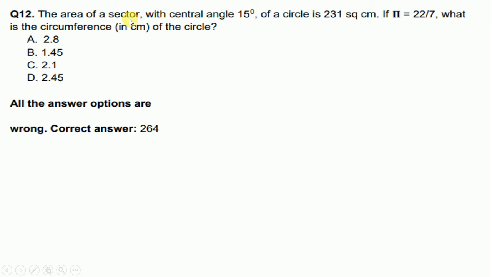The area of a sector with central angle 15 degree of a circle is 231 square centimeter. If pi is equal to 22/7, what is the circumference in centimeter of the circle? So correct answer was 264.